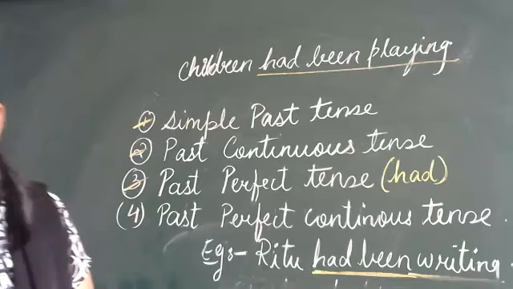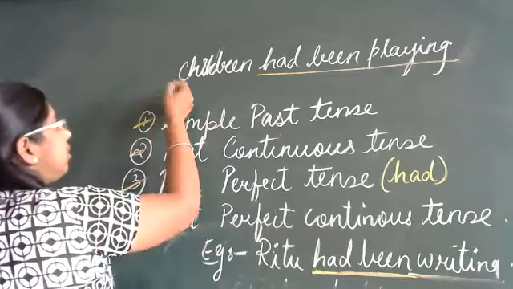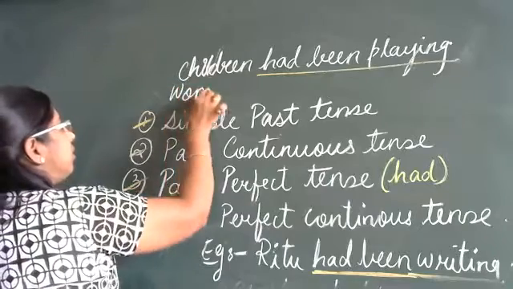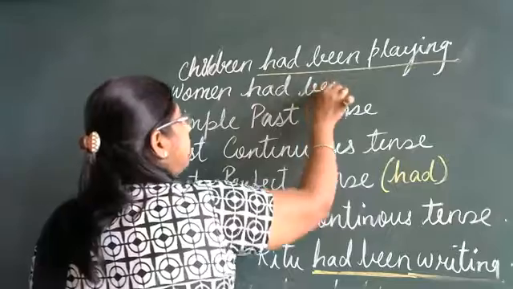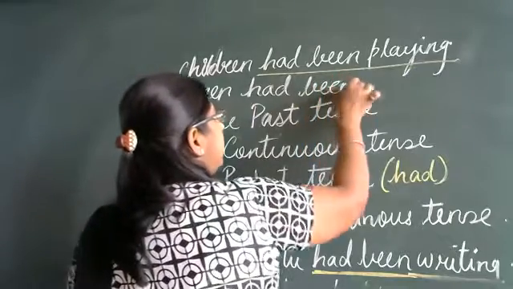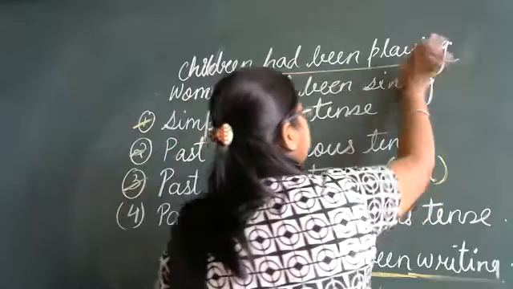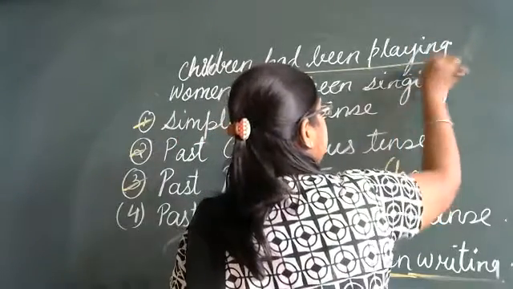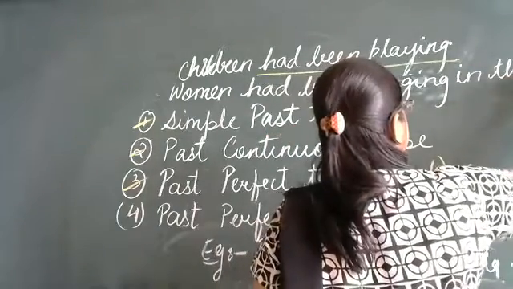Another example I'll give you. Women had been singing in the function.